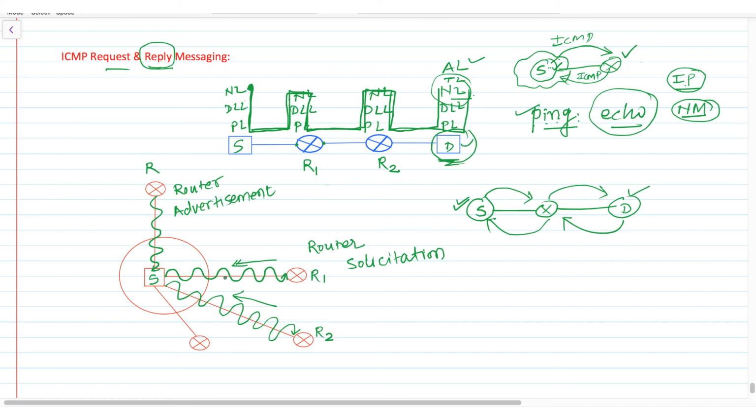In that case also there is a request and reply message, and this request and reply will actually be through ICMP packets only. So this is all about ICMP, that is Internet Control Message Protocol.